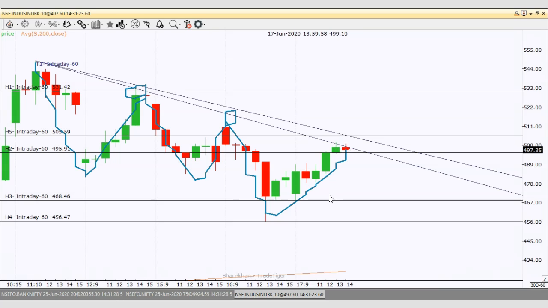This is what I want to share with you guys, and I'll be keeping all these things the same, because I'm going to take the entry anyhow, on the downside or on the upside. So let's see which way it will go and which way will be in profit. We'll see.